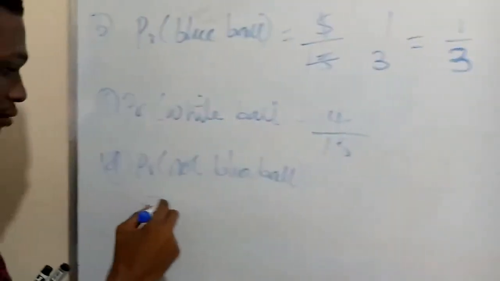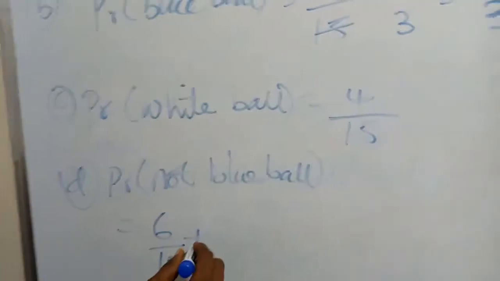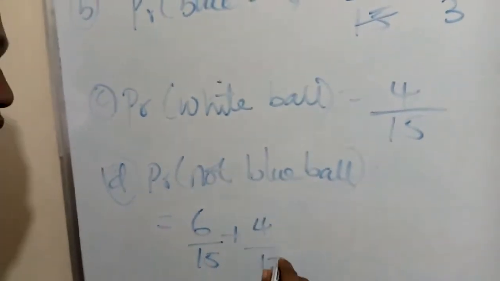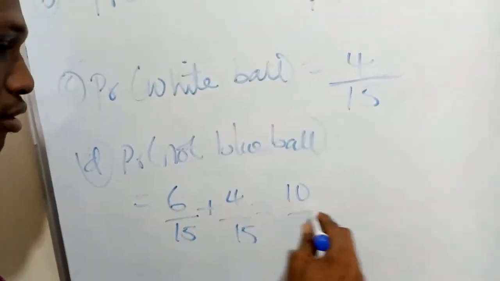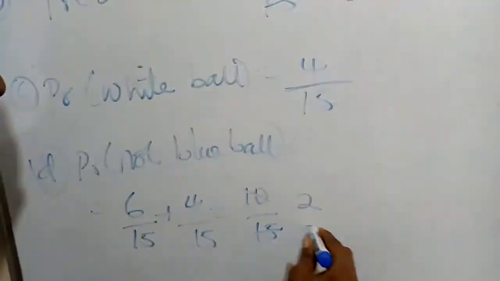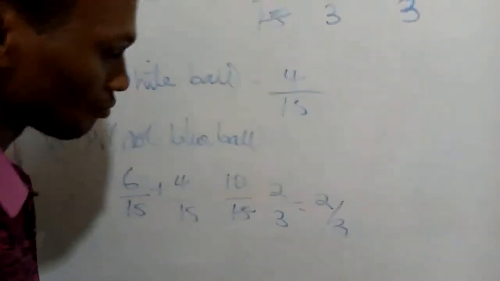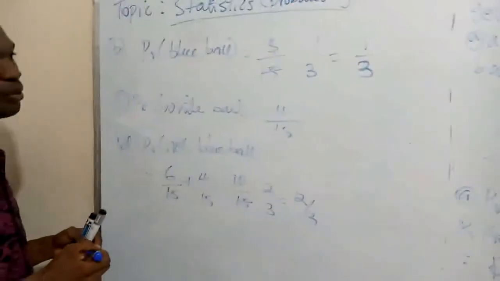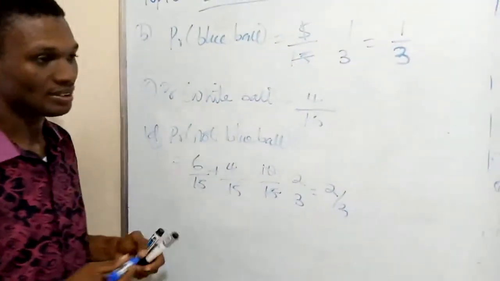That gives us 6/15 plus 4/15. 6 plus 4 gives us 10/15. 5 into 10 is 2, 5 into 15 is 3. We have 2/3. The probability of not obtaining a blue ball in the box is 2/3.